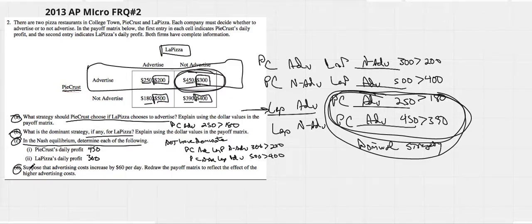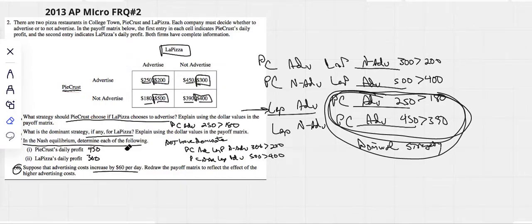All right, suppose that advertising costs increase by $60 per day. Redraw the matrix. This is just about knowing the numbers, right? They're giving the advertising costs. Advertising costs are increasing by $60 for anybody who advertises. So we would simply redraw our matrix,